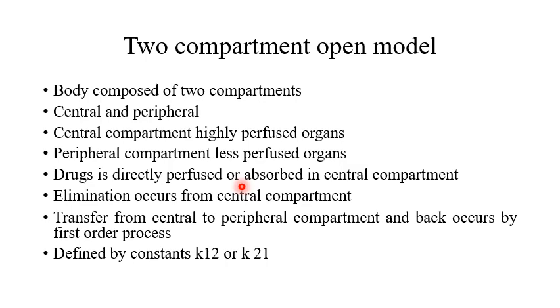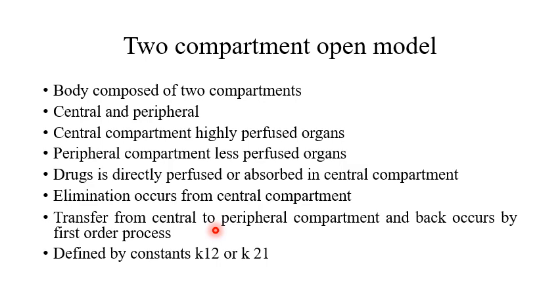So elimination of drug again occurs from the central compartment. It is because the main organs for elimination purposes are present in the central compartment. For example, liver and kidneys are present in the central compartment. Now, the distribution of drug to the peripheral compartment is through the central compartment. Again, the central compartment has the utmost importance, as the drug is being transferred from the central compartment, and it occurs very slowly.